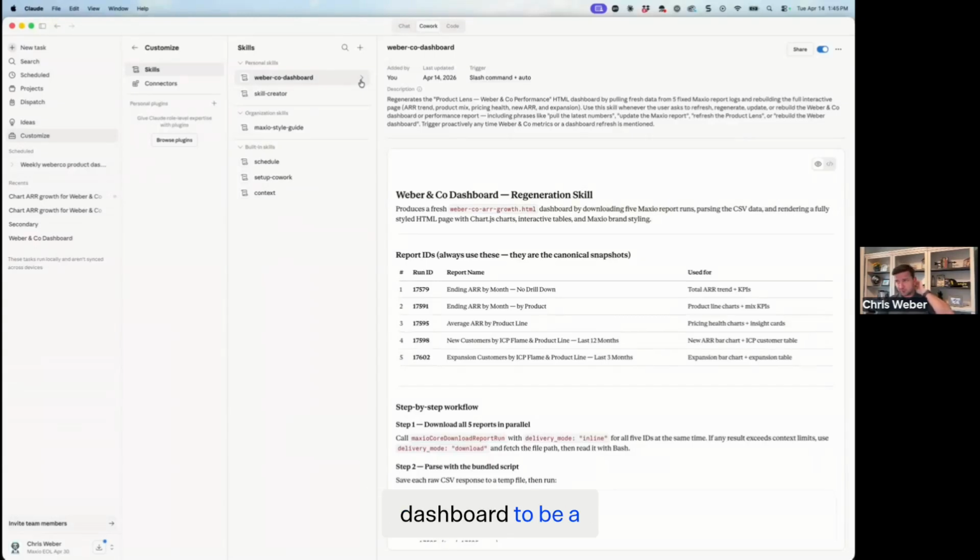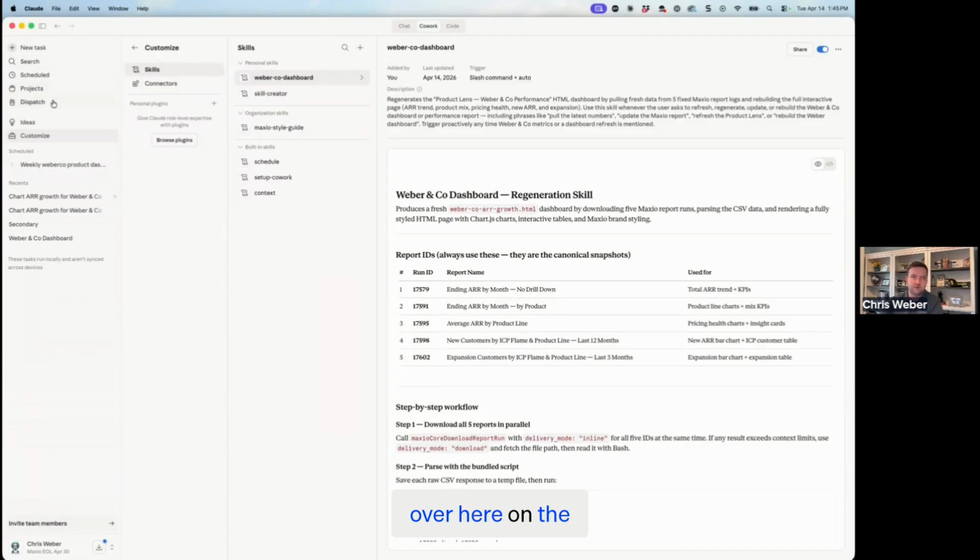Can you automate this dashboard to be up weekly or monthly? Absolutely. It's not just Maxio's MCP. You could build this whole dashboard to be Maxio's MCP, connect with some of our partners like NetSuite, pull in some deeper financial data for the product use case, those insights that I was talking about. But now let's go through and actually schedule it because that's where this process gets really powerful.